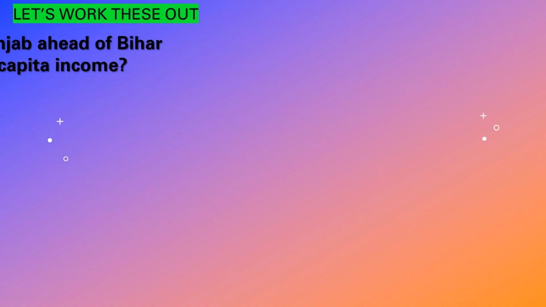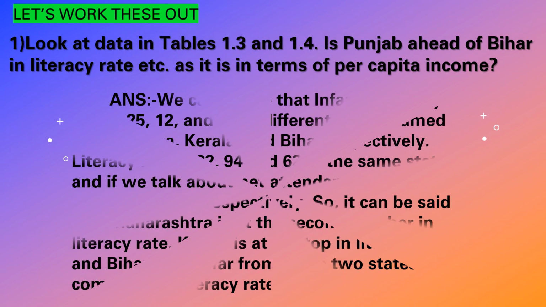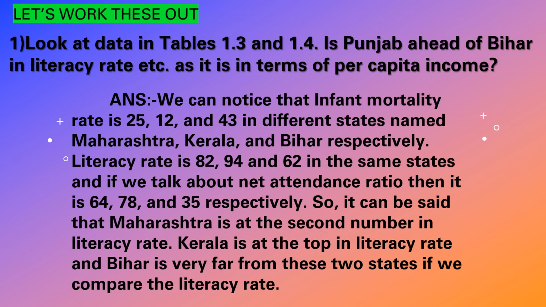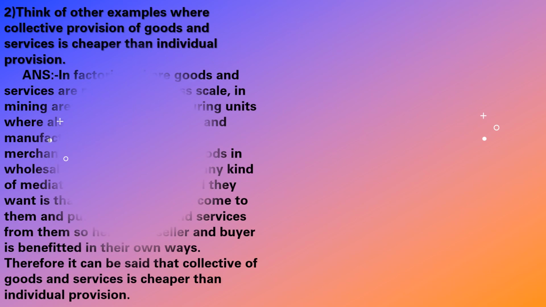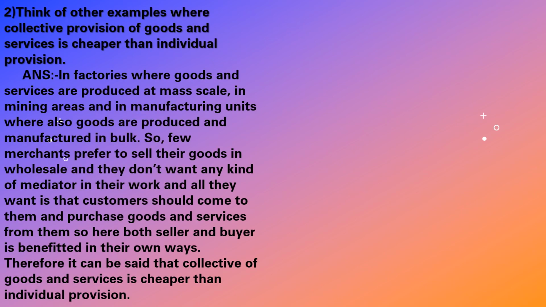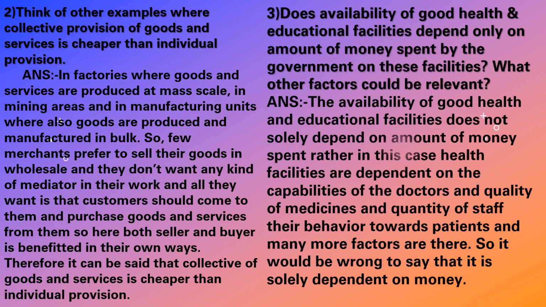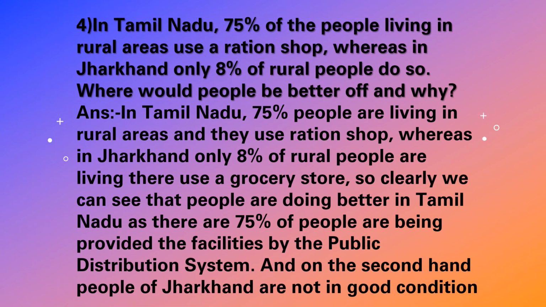Next, let's work this out again. We have seen table 1.3, that is the per capita income table and infant mortality rate, everything will come in that table. I have explained it clearly. See it again and answer the questions properly. Try to understand the concept. Conceptual clarity is more important. Here ends your class. Still there is one topic and exercise left. I'll explain it in the next YouTube video.